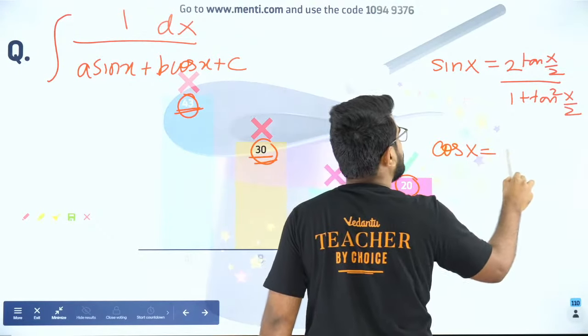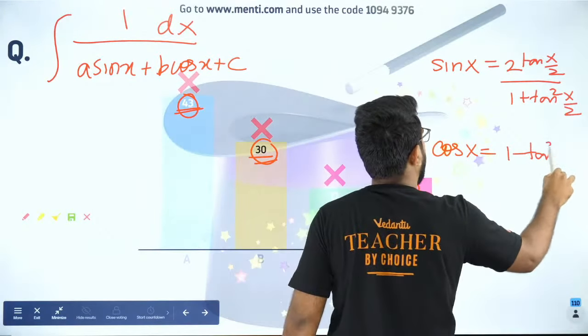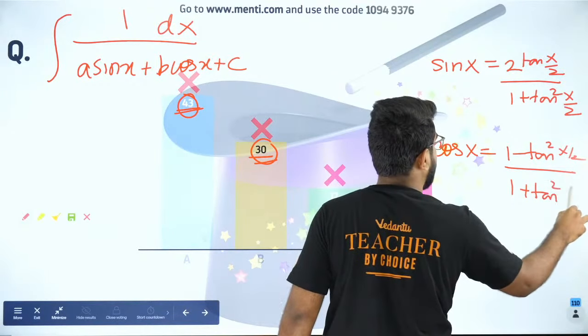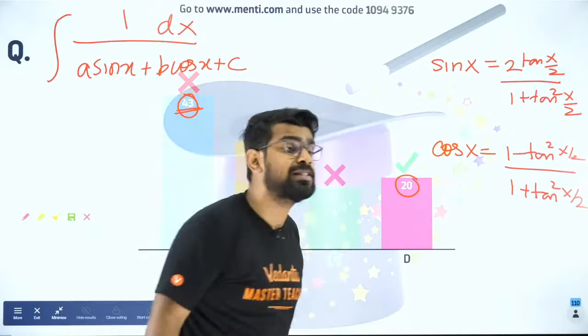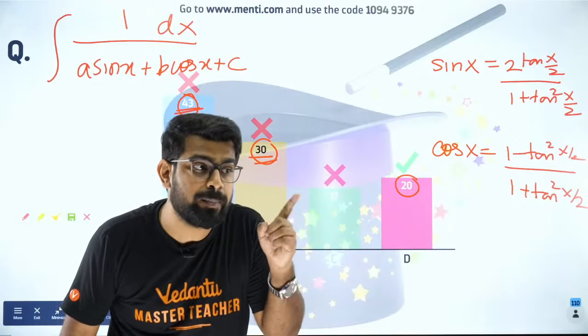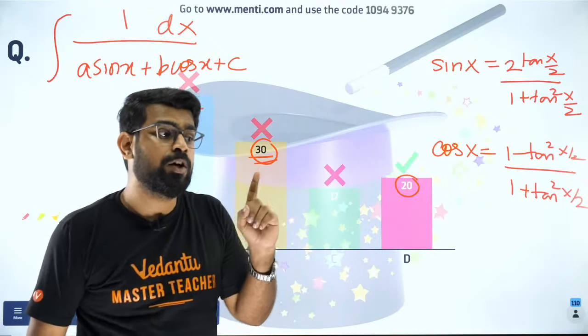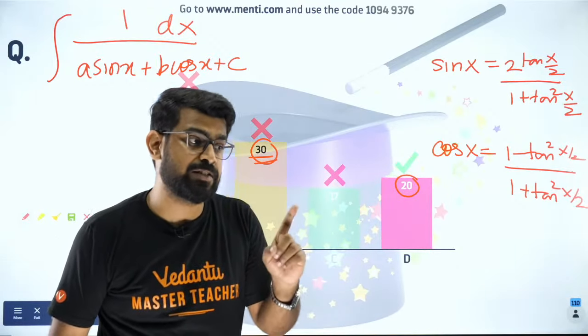And cos x is equal to what? 1 minus tan square x by 2 divided by 1 plus tan square x by 2. I taught you this in the last Menti quiz. Do you all remember this?